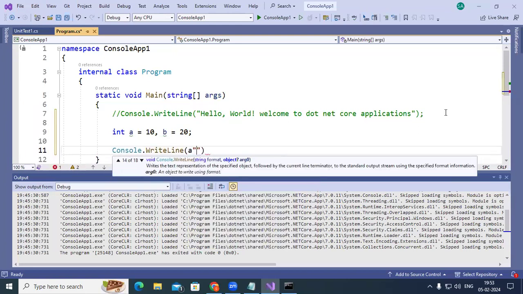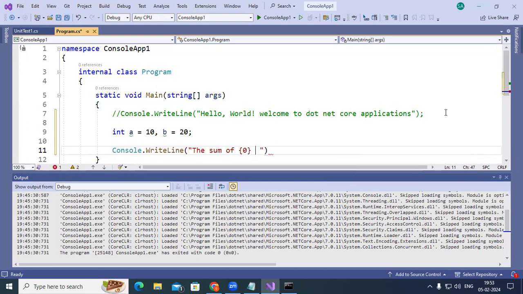The sum of {0} and {1} is {2}. So these are called placeholders.